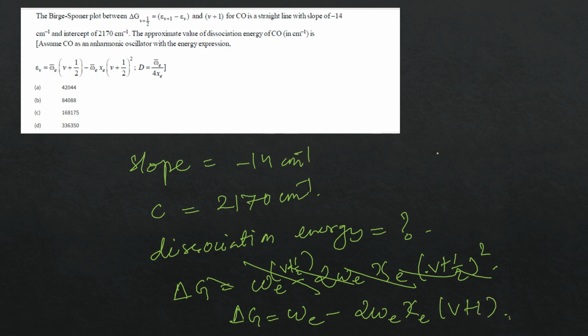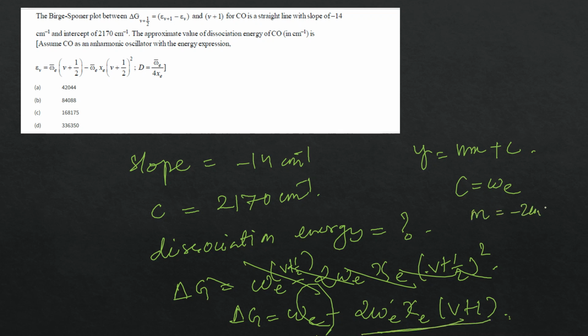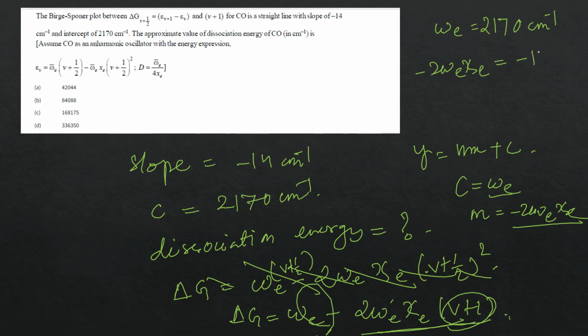So if you compare it to y is equal to mx plus c, what is your c here? C is your omega e. Slope m is minus 2 omega e chi e, and x is v plus 1. So the intercept omega e is 2170. Now the slope is minus 2 omega e chi e, and the given slope is minus 14.